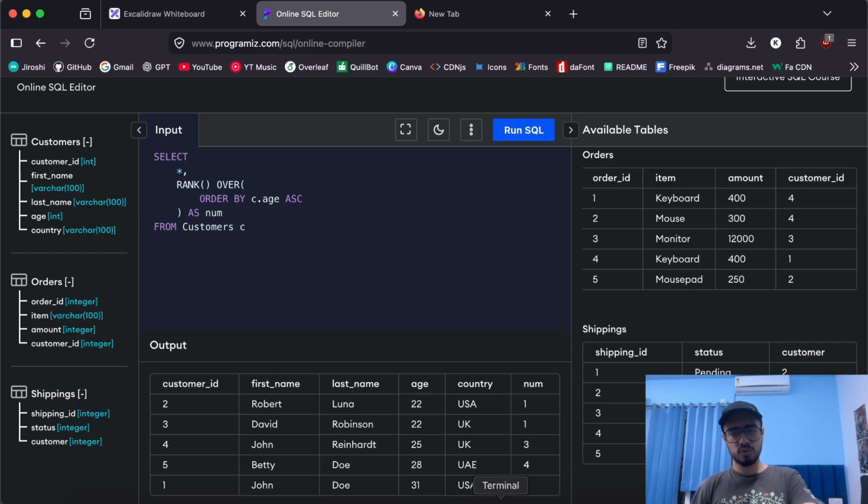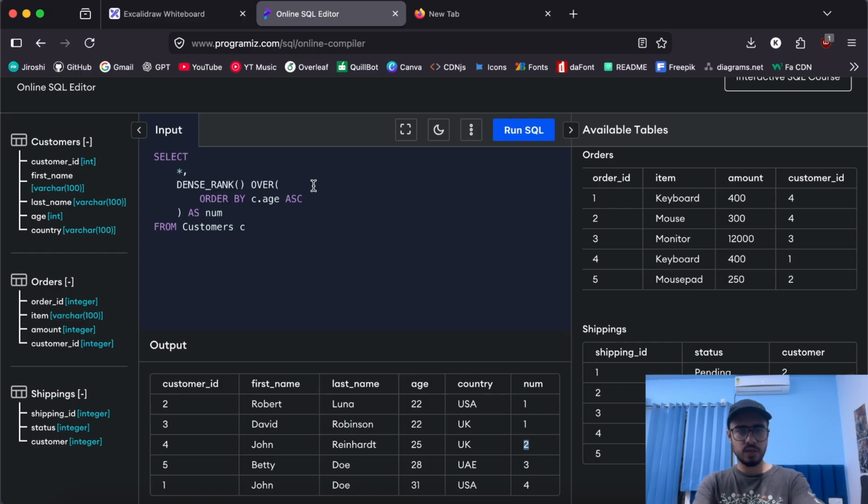And if you don't want this and you want a consecutive order of numbers, you can use something called dense rank instead of rank. Now when I run this same SQL, you will see that the same numbers get the same ranks, but you get the consecutive number after that, it won't skip the numbers in between. That's the advantage of dense rank over rank. That's the difference.